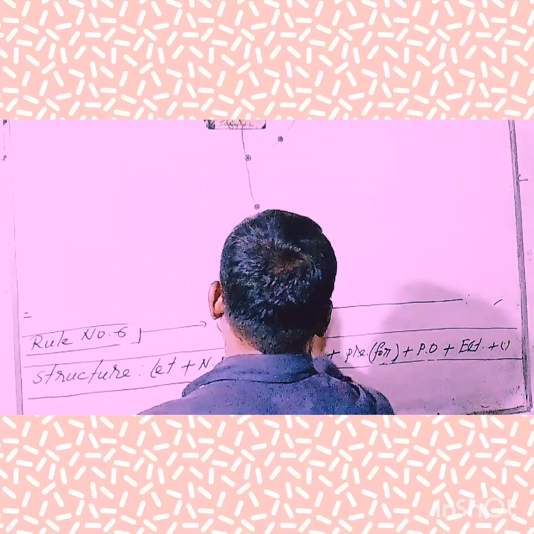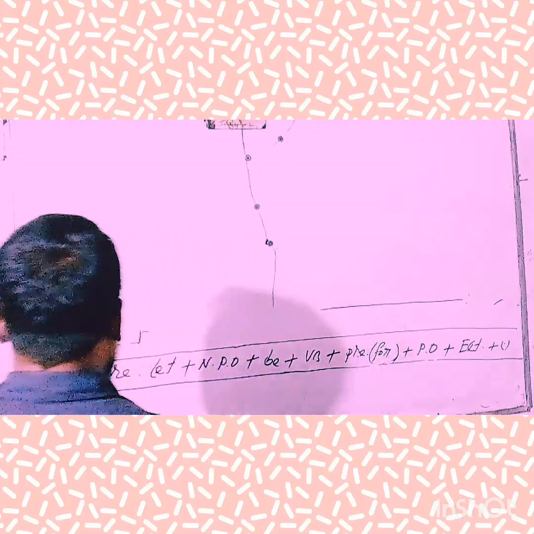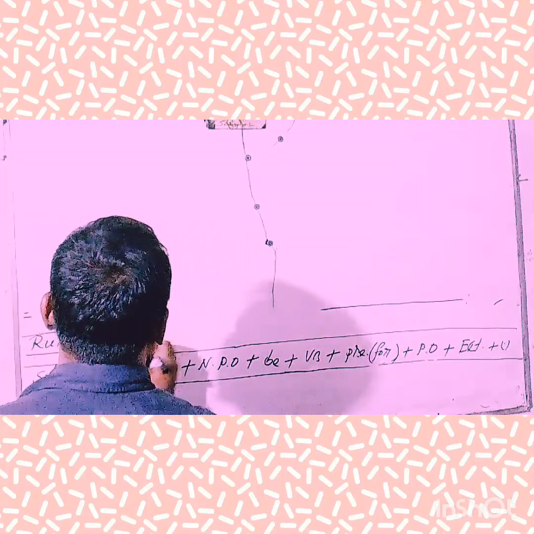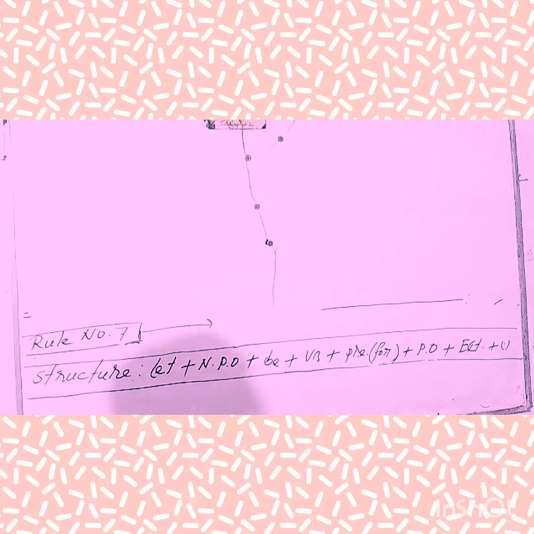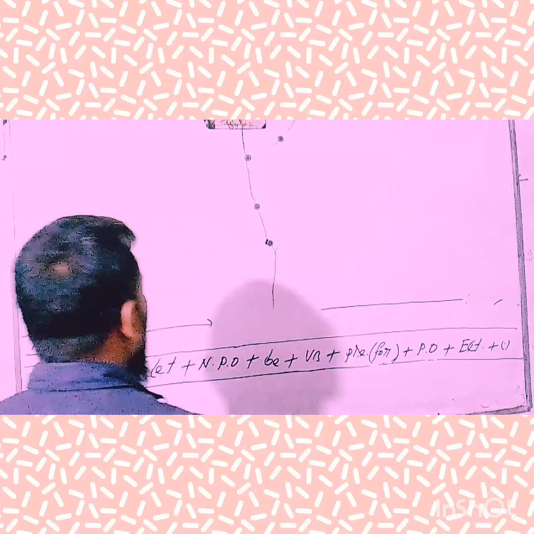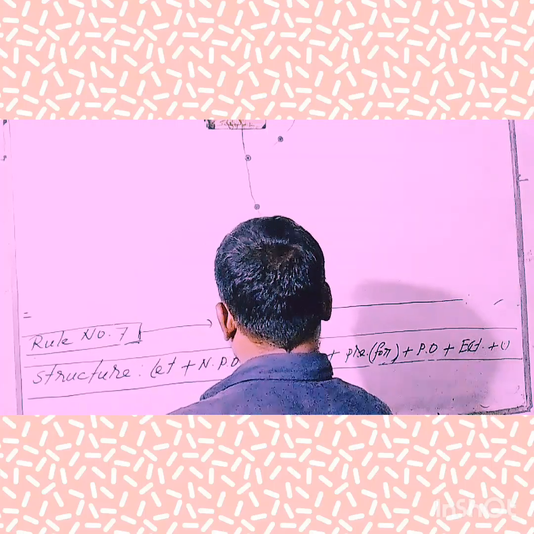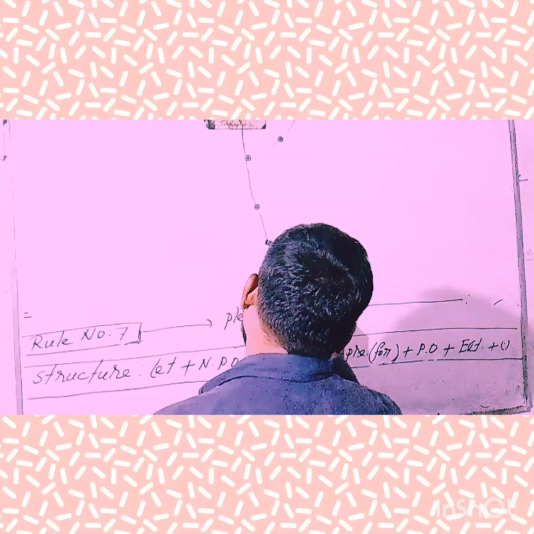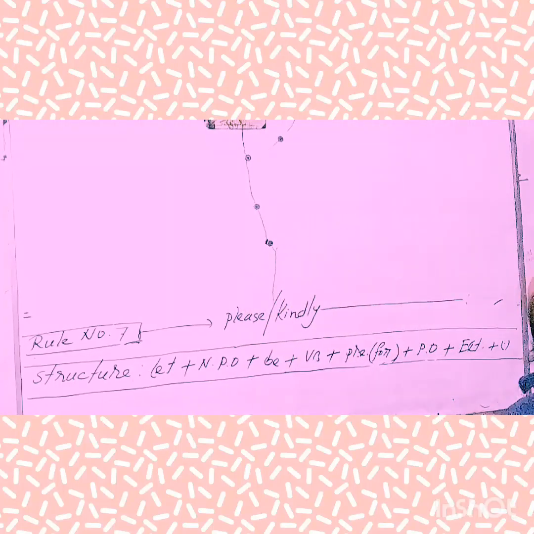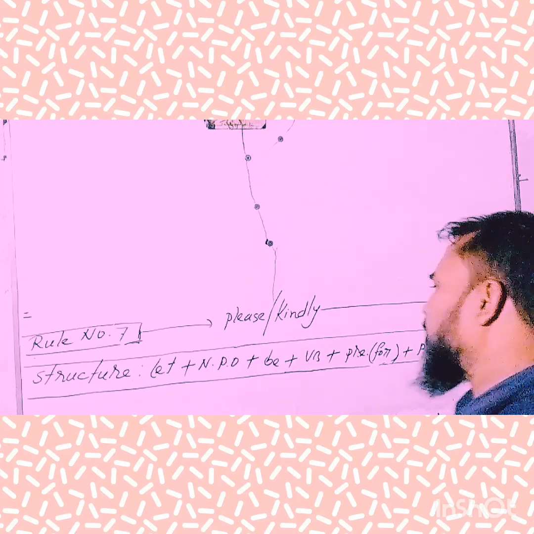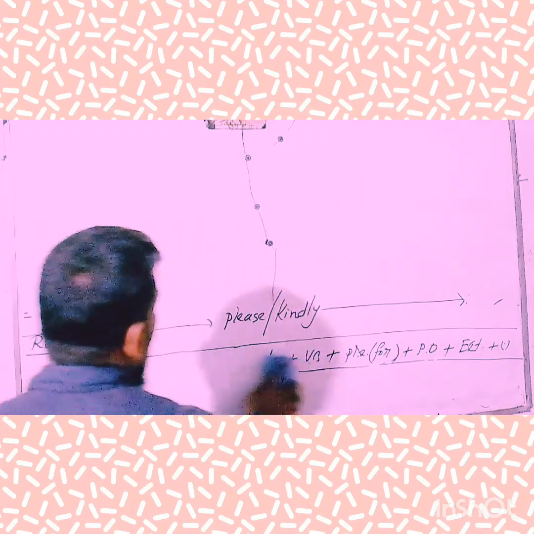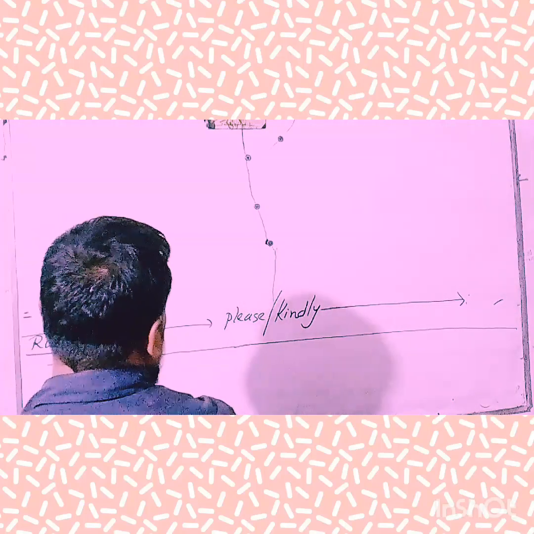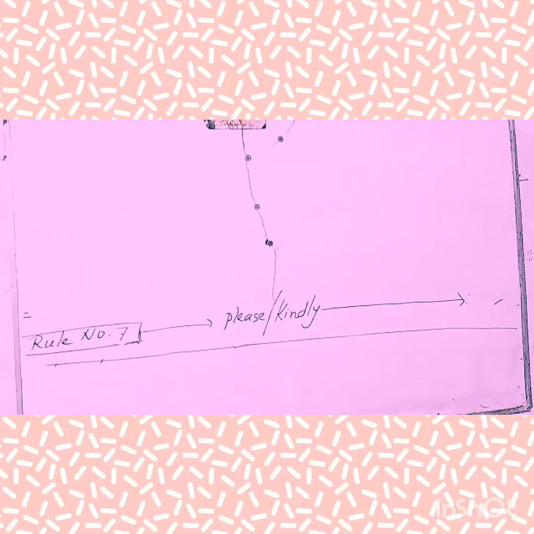Take a look at the board and try to understand. Now I am going to show you rule number 7. Try to note instantly. Sometimes an imperative sentence starts with "please", "oblique", or "kindly".